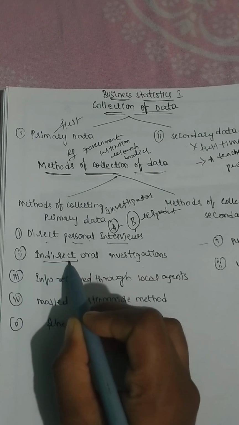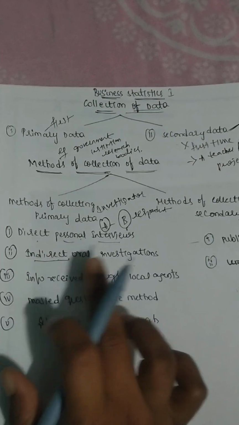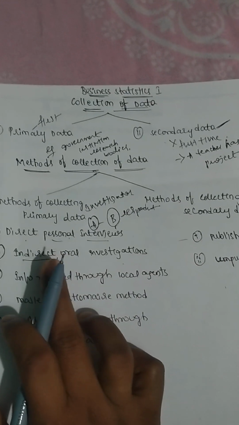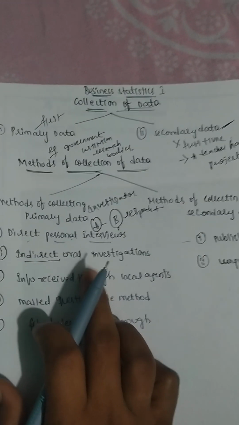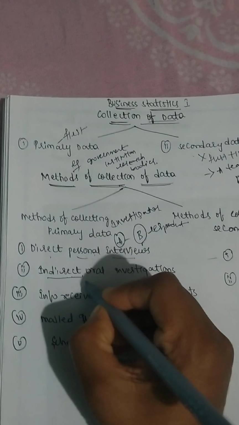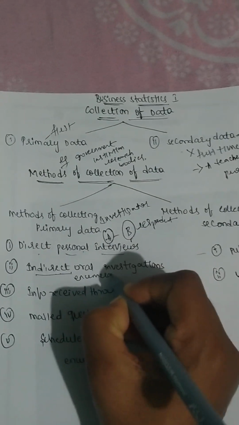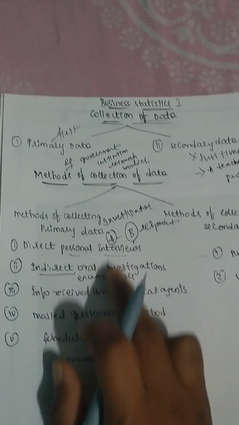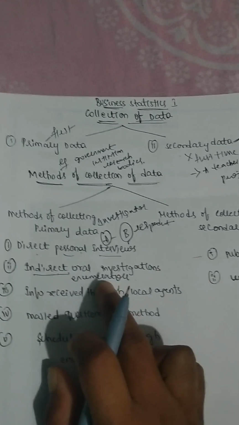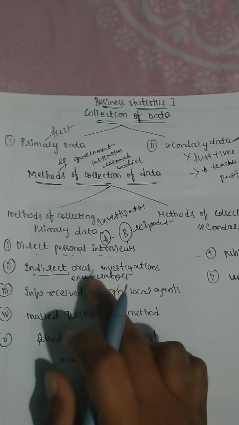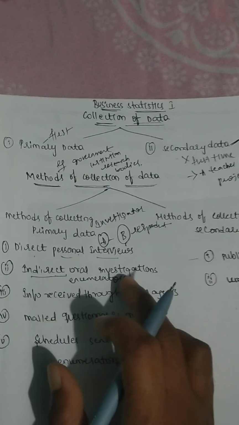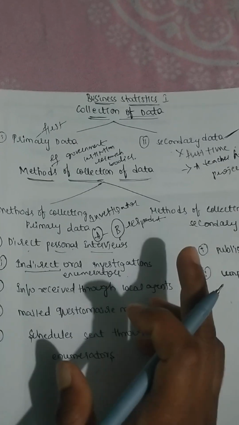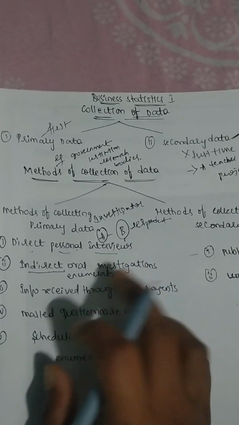Whereas coming to indirect oral investigation, indirect means the investigator will not meet the respondent in this method. What he'll do, the investigator will appoint some enumerators. Enumerators are persons who will be working on a commission basis or some kind of salary basis. Sometimes they will even do the work without expecting anything.